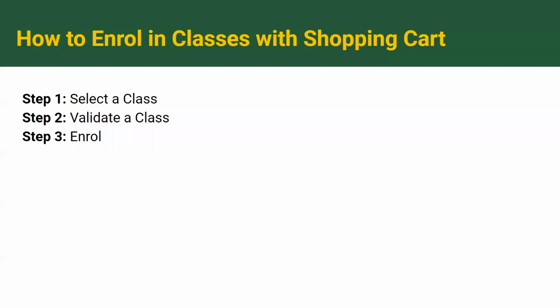Let's go over the 3 steps that are needed to be officially registered in a course. Step 1, search and select a class that you would like to add to the shopping cart. Step 2, validate the class to ensure that you have the appropriate prerequisites and that the class does not interfere with your other classes you have already enrolled in. Step 3, enroll in the class. Please note, you can register in fall and winter terms as of April 4th.